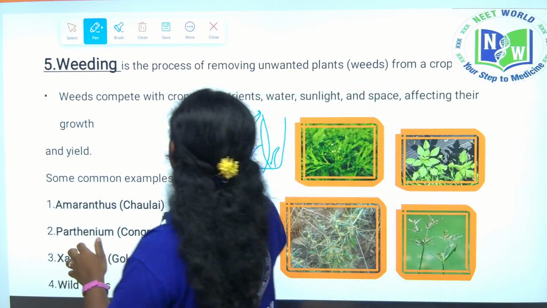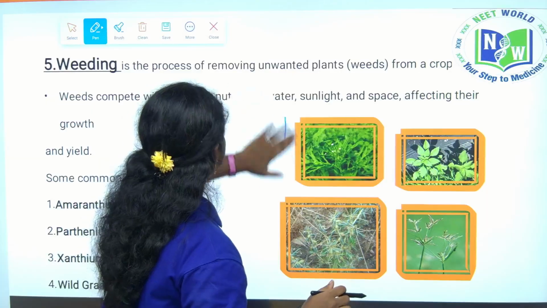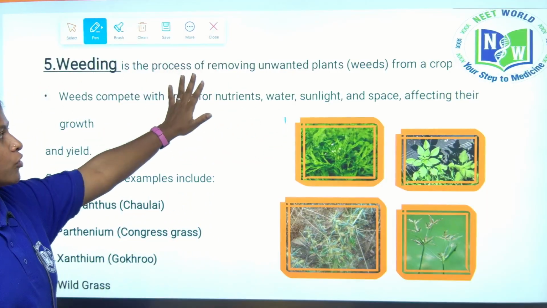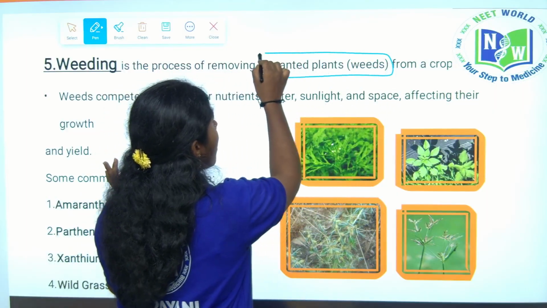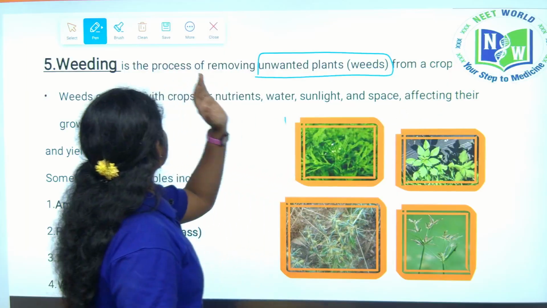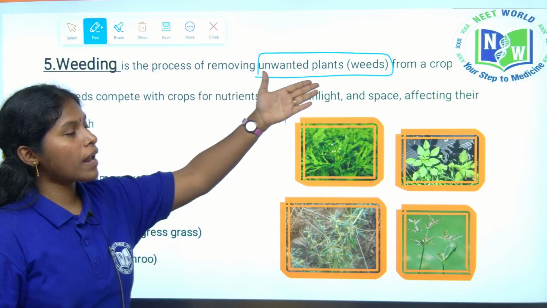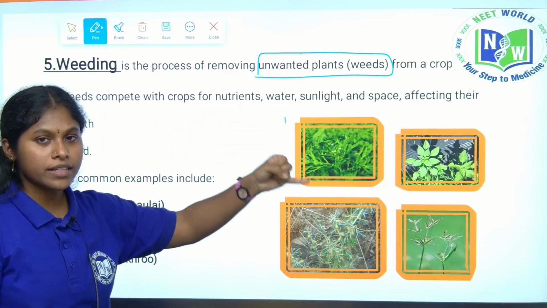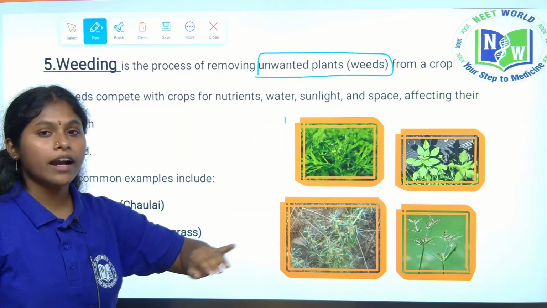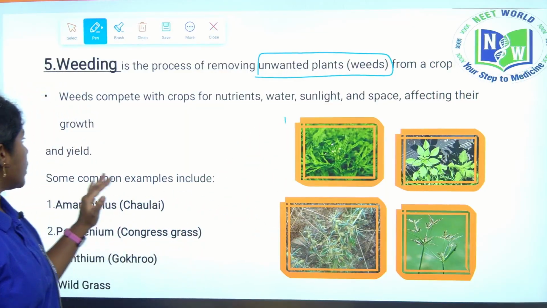See, so thereby we do the process of weeding. Weeding is the process of removing unwanted plants. What are the unwanted plants? Weeds, we call them weeds from the crop. The process of removing unwanted plants, we call it weeding. Weeds compete with crops for nutrients, water, sunlight and for everything, space and all that.